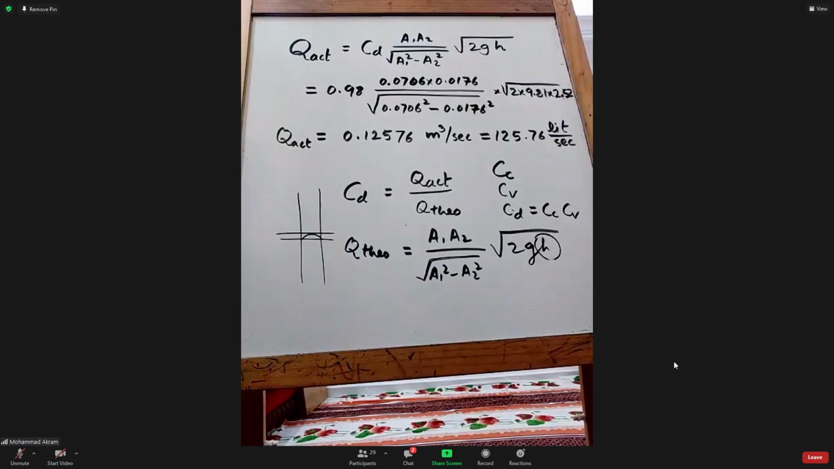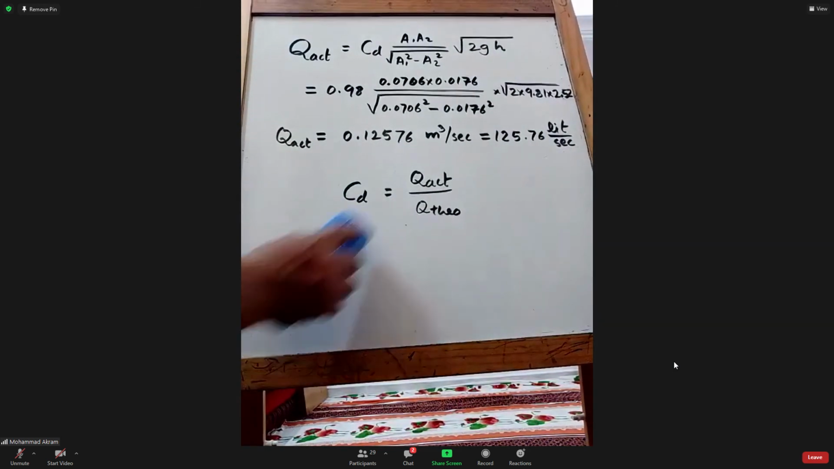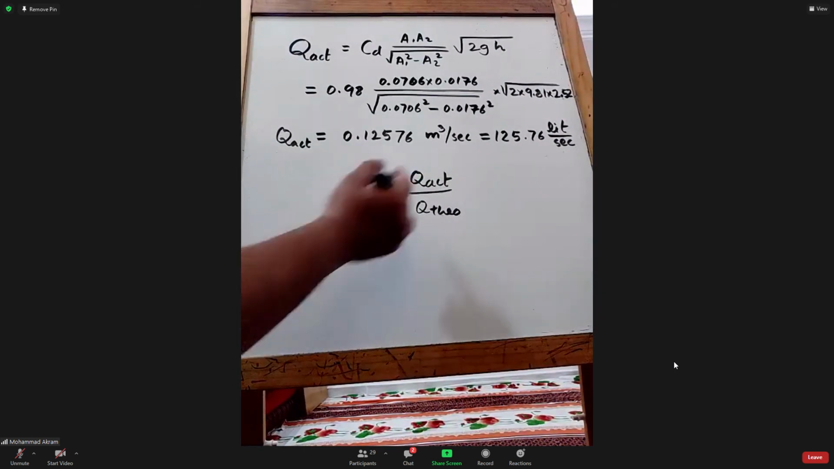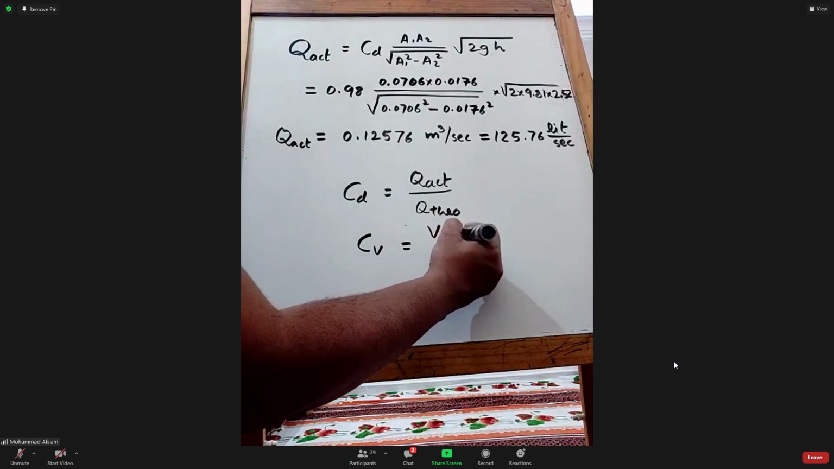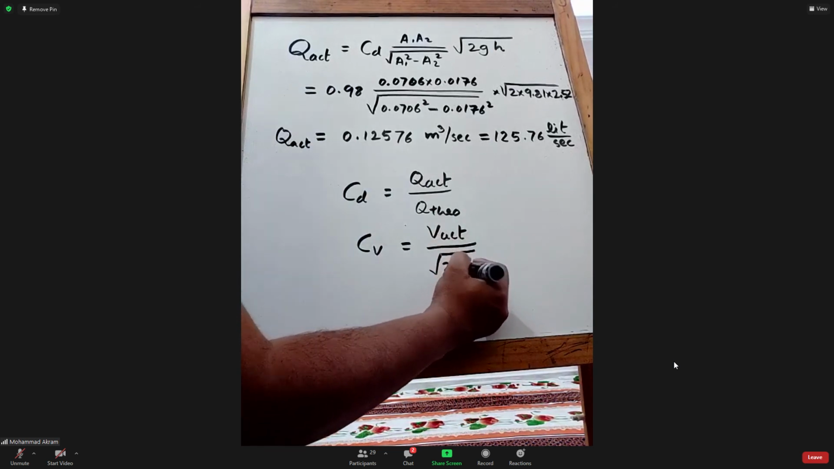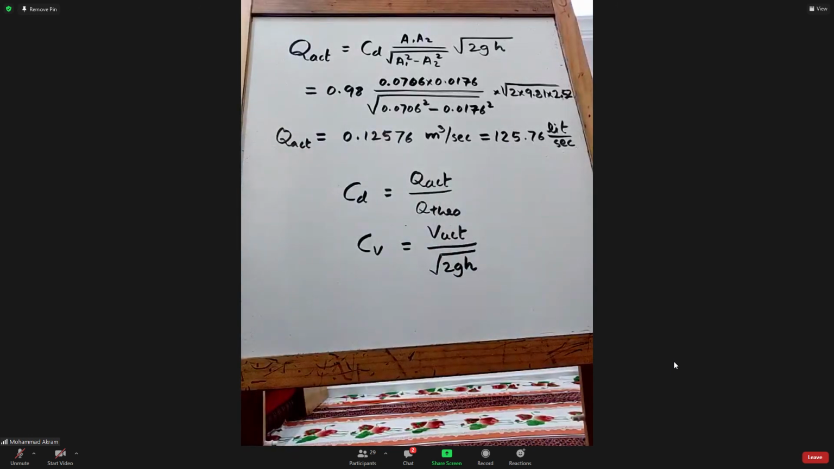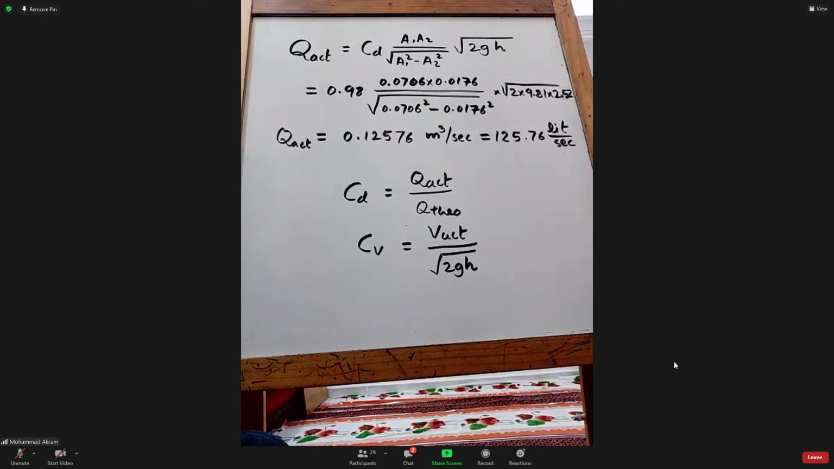What is this CD? Actual to theoretical discharge flow rates, right? Similarly, CV is defined as actual velocity divided by the theoretical velocity. What is the theoretical velocity? If you see this, root 2gh. If you see the unit, what will be the unit of root 2gh? Meter per second.